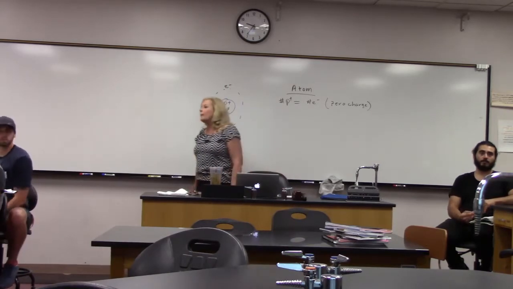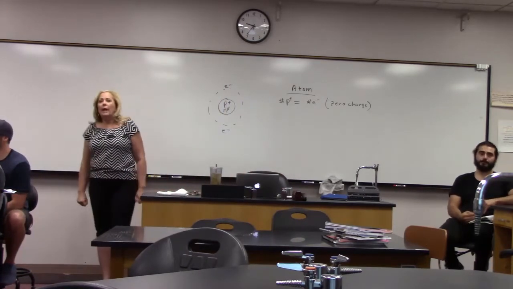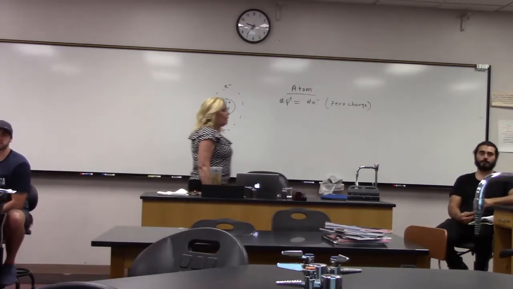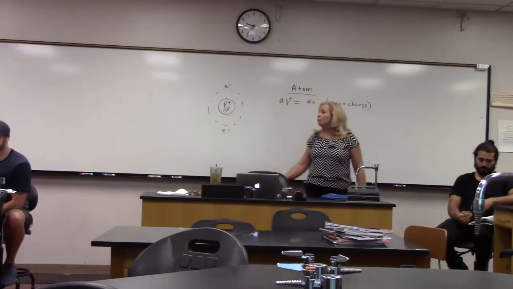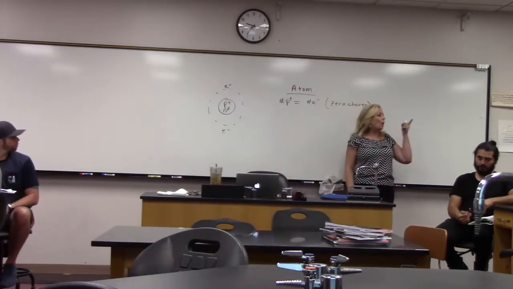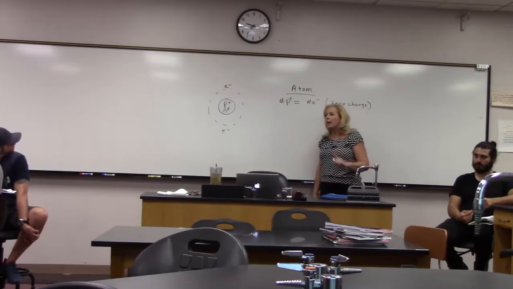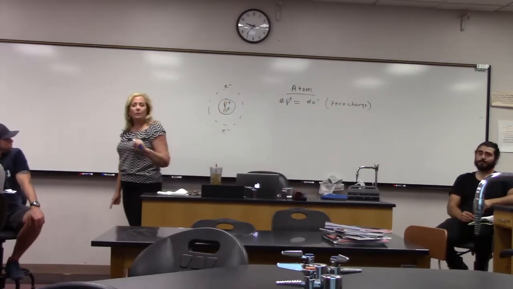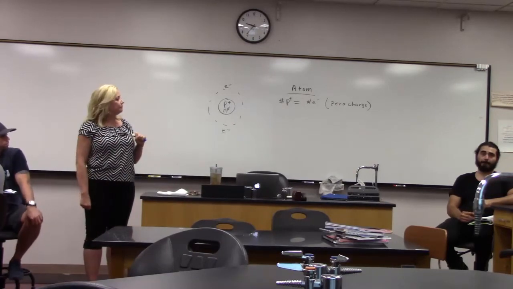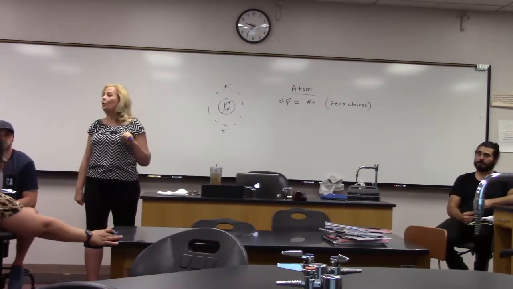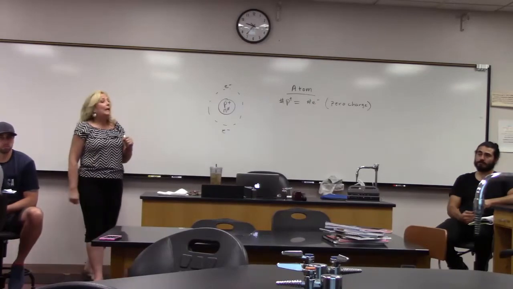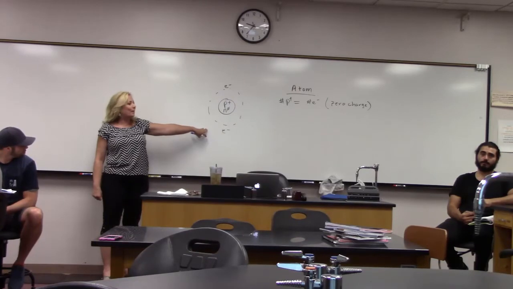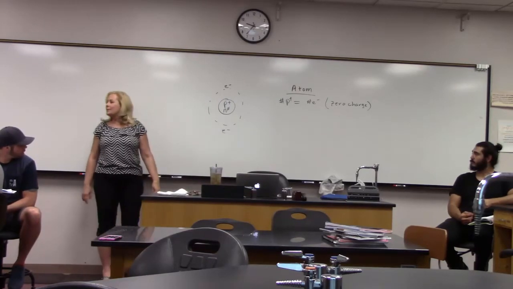Now there's one other thing about atoms that you should be aware of, is that atoms like to be stable. And if you look at the atom that I drew here, it has one valence or one shell or one orbit. And the maximum number of electrons in this one orbit is how many? The first orbit, 2. Absolutely.